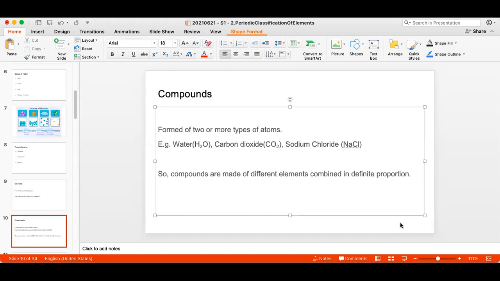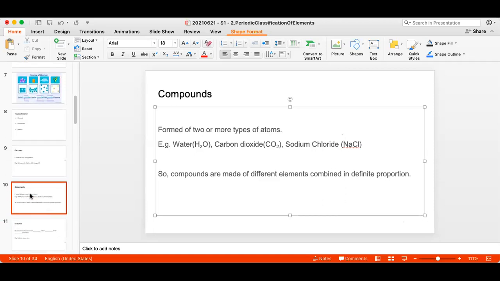Remember, wherever we take water from, and we are talking about the compound water, it will have hydrogen and oxygen elements in the same ratio, in the same proportion. Last year we studied the law of chemical combination, the law of definite proportion.